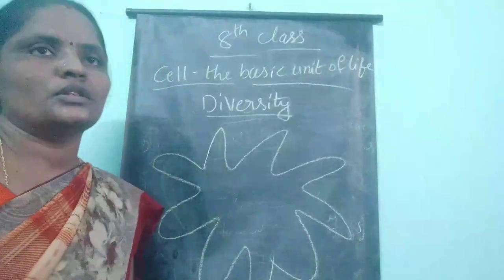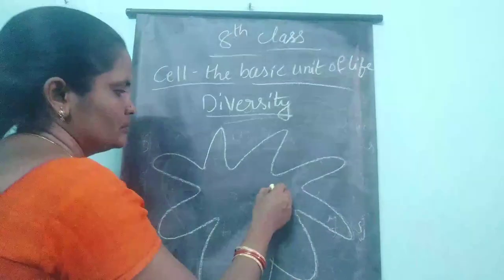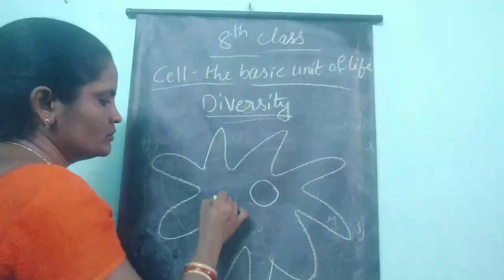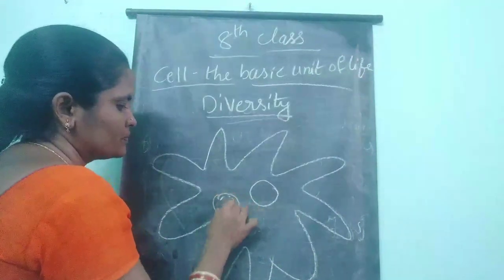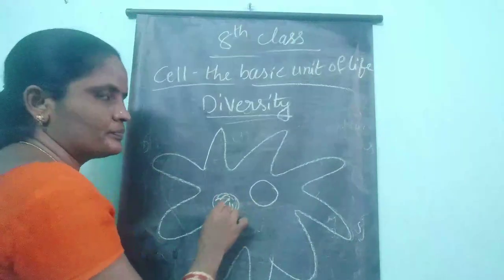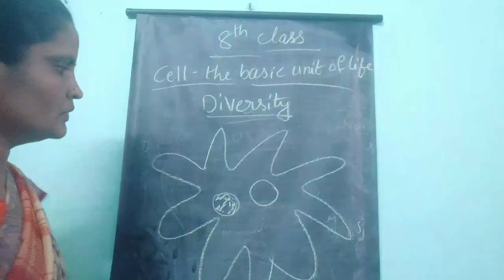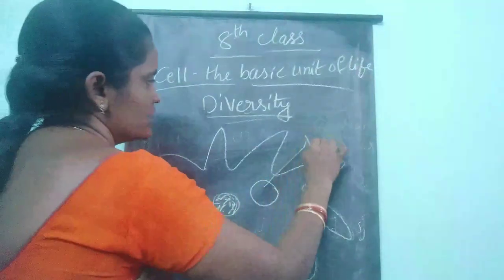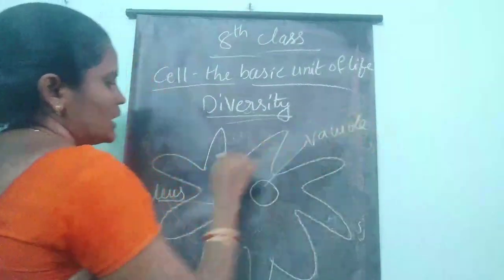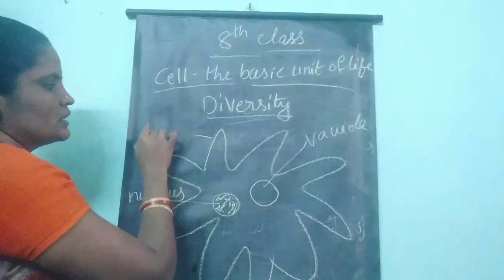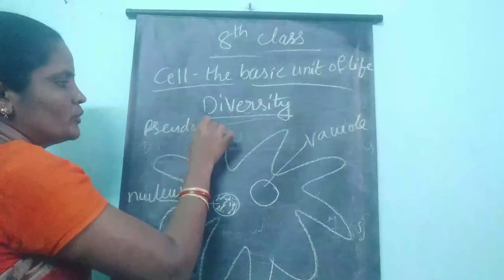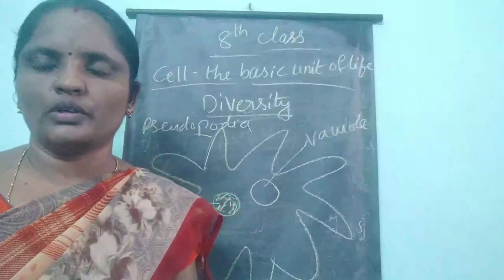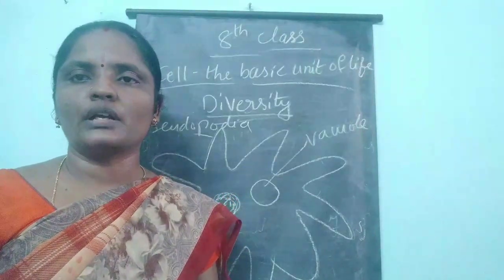Here you can find the contractile vacuole and the nucleus. These finger like projections are called pseudopodia. I told you the meaning of pseudopodia: pseudo means false and podia means feet.